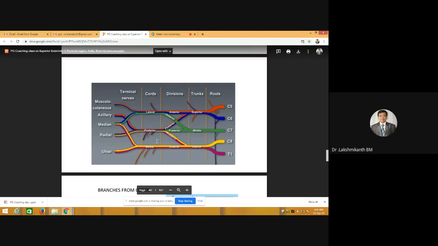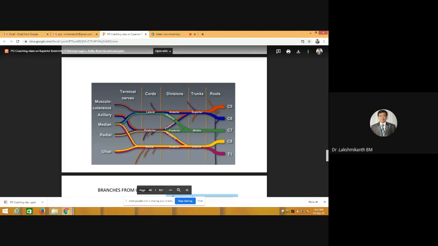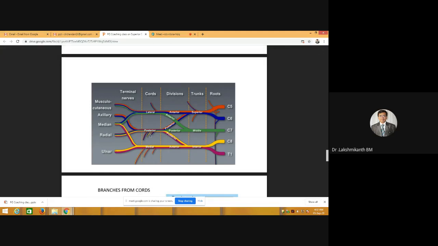So remember one thing, the thickest branch of the posterior cord is the radial nerve. It will have almost all the root values, that is C5, C6, C7, C8 and T1. The rest are the axillary nerve, upper subscapular, lower subscapular and thoracodorsal. These 3 nerves come together: upper subscapular, lower subscapular and thoracodorsal. Axillary comes separately, going along with radial.